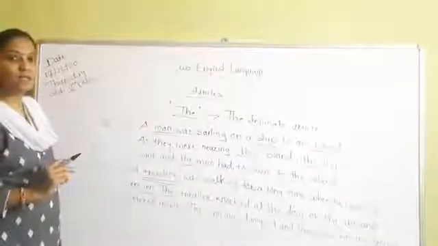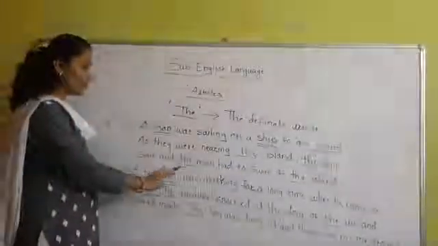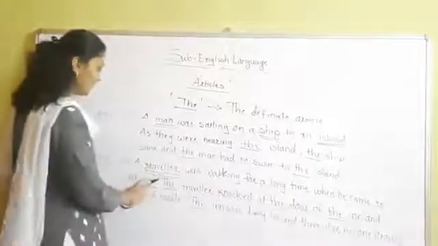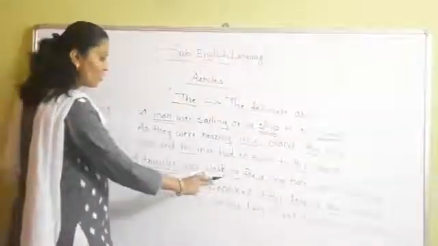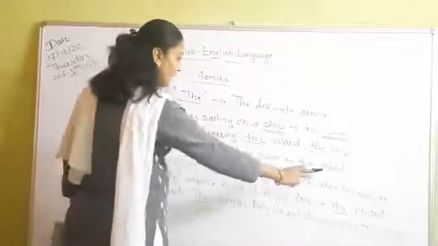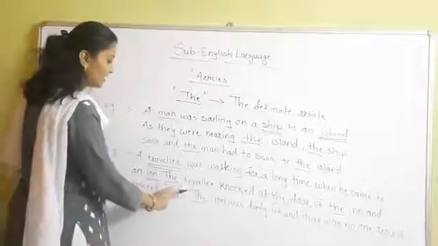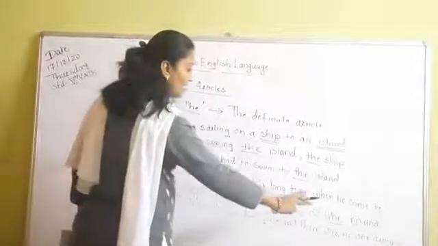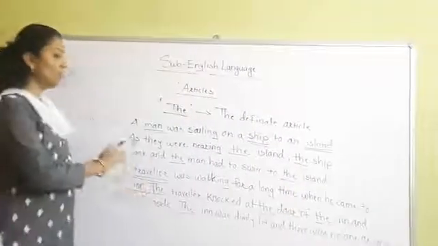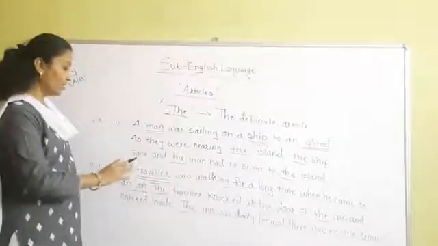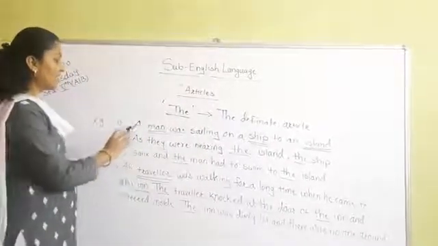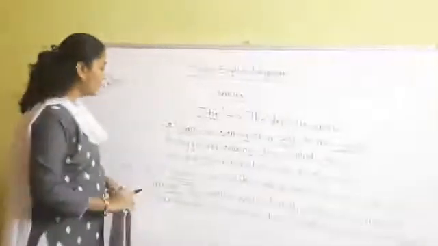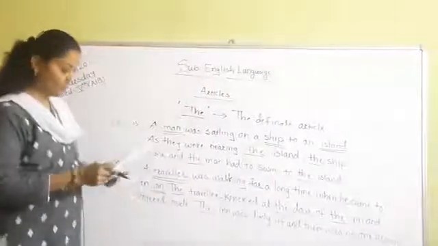Now students, see the second example. A traveler was walking for a long time. When he came to an inn, the traveler knocked at the door of the inn and entered inside. The inn was dimly lit and there was no one around. So here you will see that I have underlined the nouns.